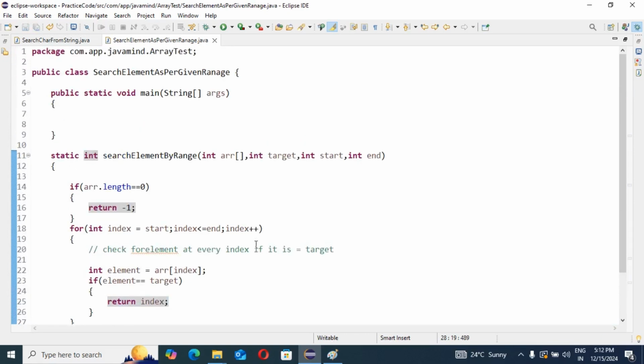Now I will call this method, search element by range.